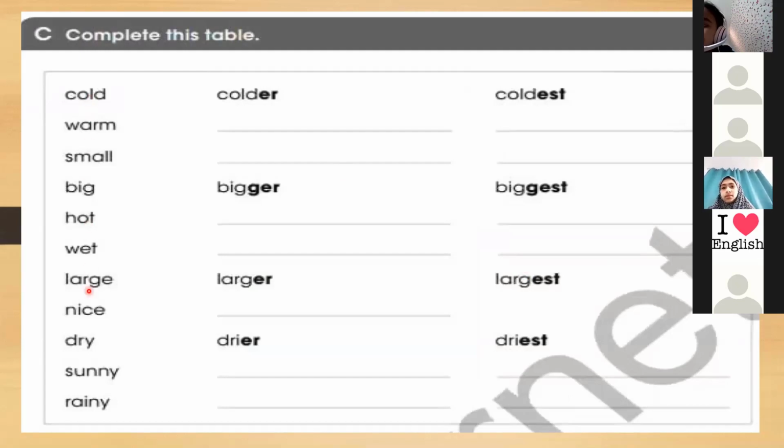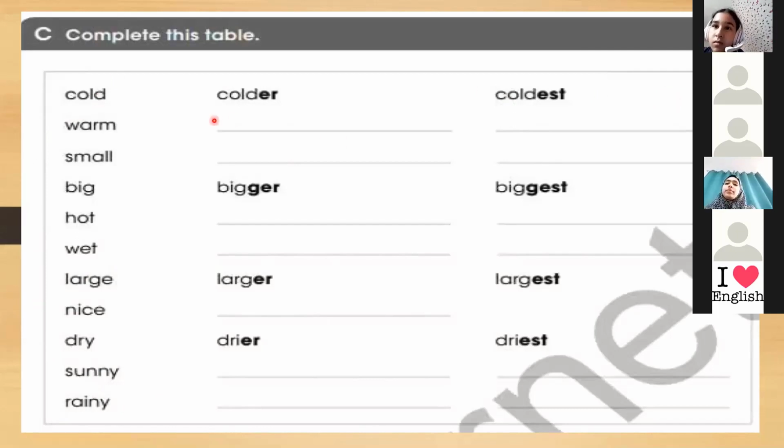The words here are just one syllable. We can say cold, warm, small, big, hot, wet, large, nice, dry, sunny, and rainy. So what can we do to these words?